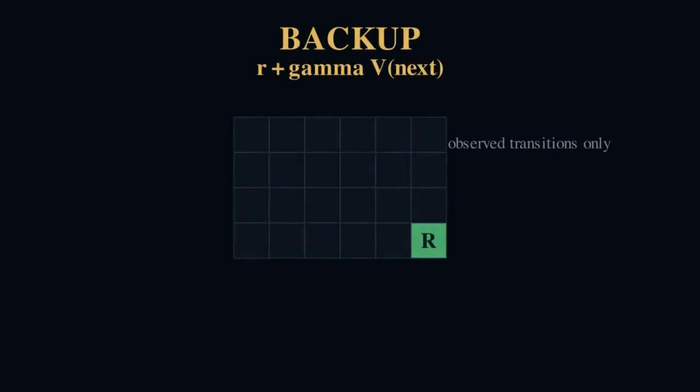Now that the lens gives us V, the backup is safer. So in regular Q-learning, we look at the next state and ask, what's the best action we can take from here? But that means checking every possible action. And that's where things can go wrong, as the max value can jump into areas where we really don't have data. IQL is able to avoid that, because instead of using another max, it uses the V value, which we already learned. And the target becomes reward plus gamma times V of next state. So the reward still flows backwards, and IQL is able to learn from the future.